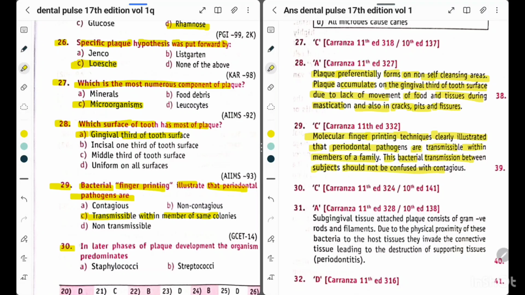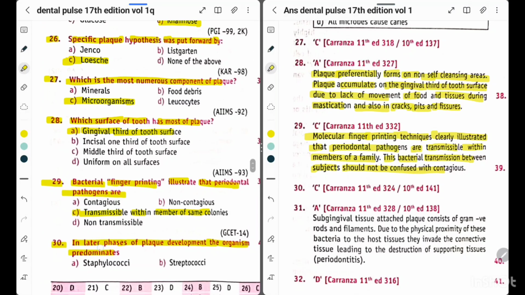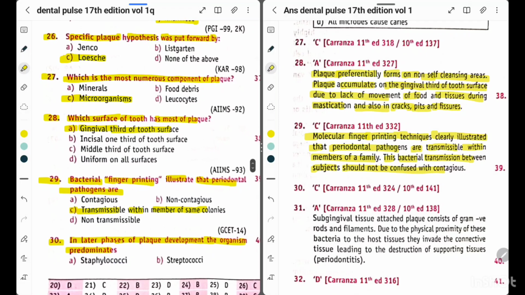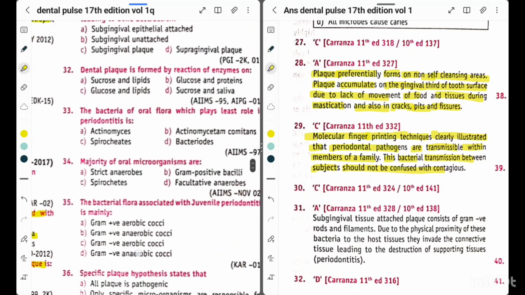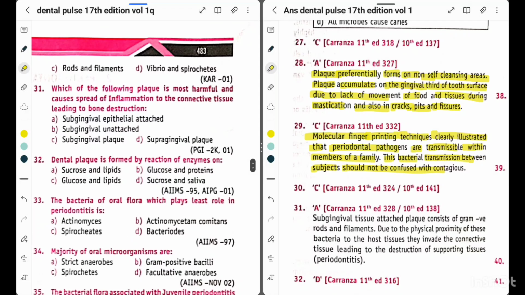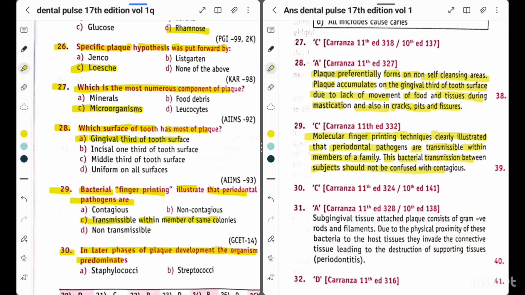Now question 30. In later phases of plaque development, the organism predominates. Option A, Staphylococci, option B, Streptococci, option C, rods and filaments, option D, Vibrio and spirochetes. So the answer is option C, rods and filaments. In the later phases of plaque development, the rods and filaments predominate. So we have done 30 questions of this chapter.